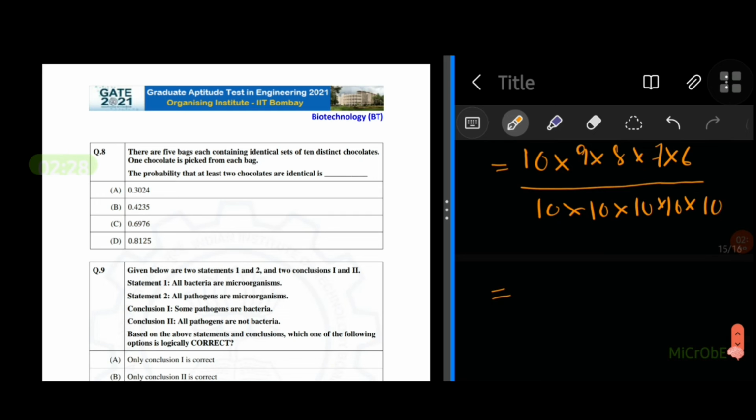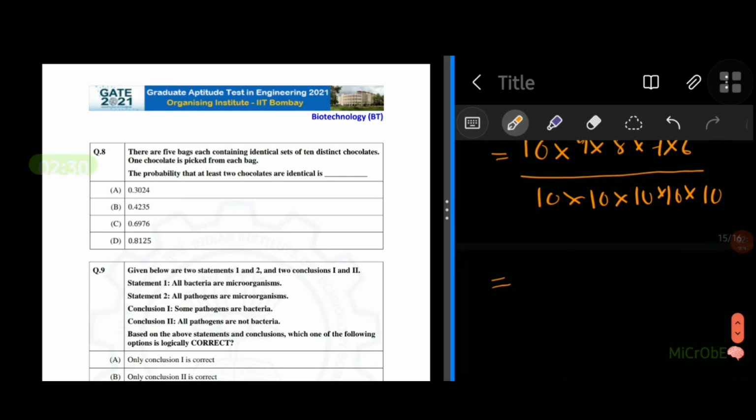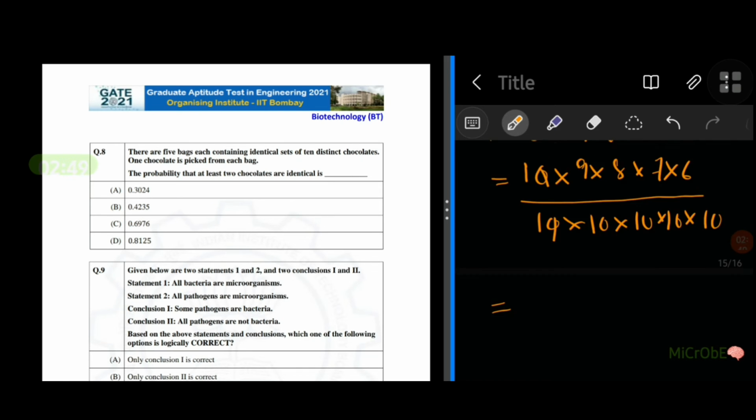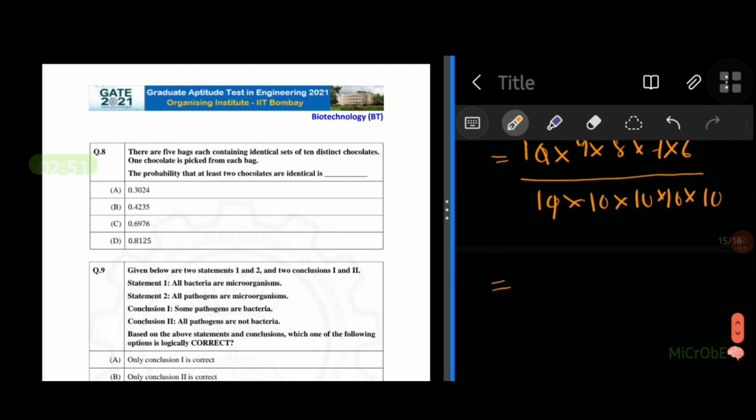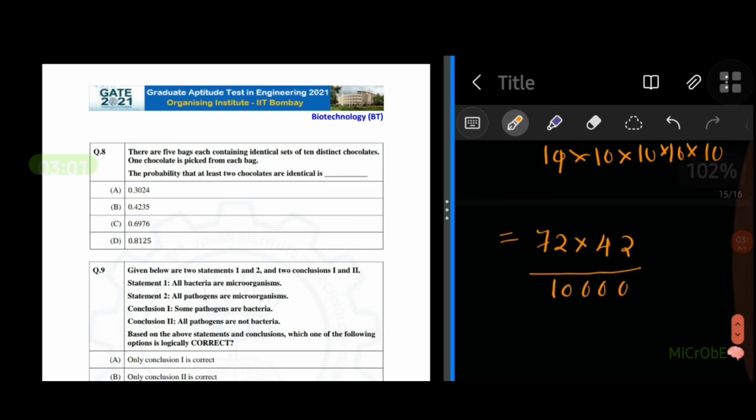So from that we'll get the probability of not getting at least 2 chocolates identical, or getting distinct chocolates from these 5 bags. So that means 9 into 8, 72 into 42 by 4 zeros, 10,000.